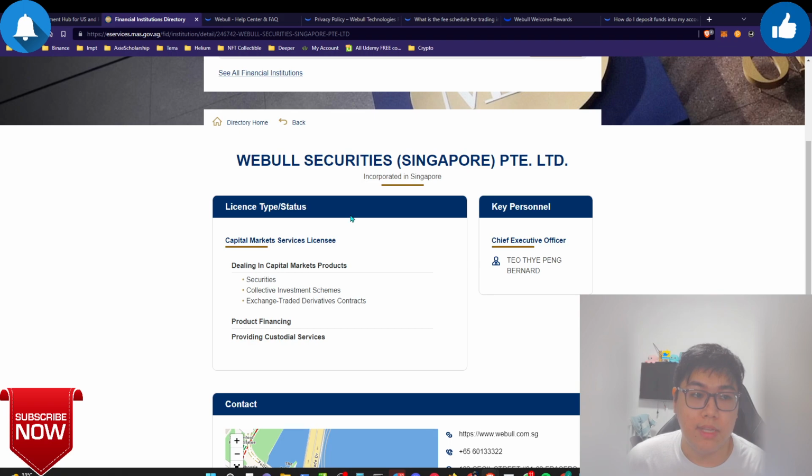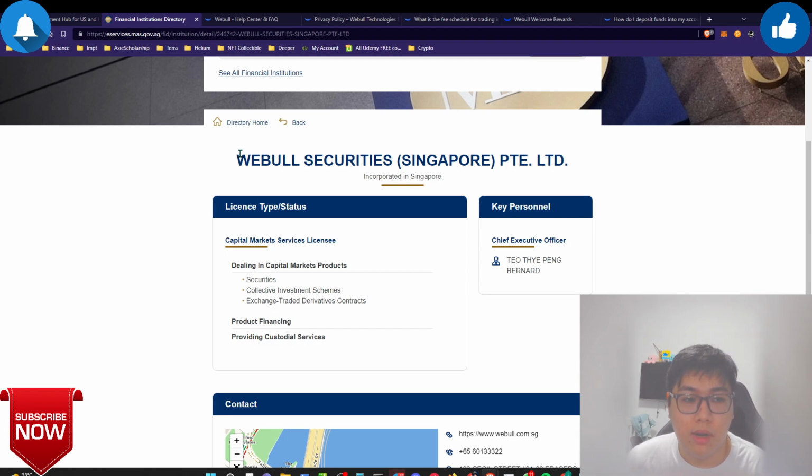And over here, if it's regulated, it means you are basically secured with your funding. Webull itself is an international company from what I know. Basically they launched in the US and after that other countries. So right now, what does this regulation mean? I believe that their holdings are a separate entity from the Webull international company.